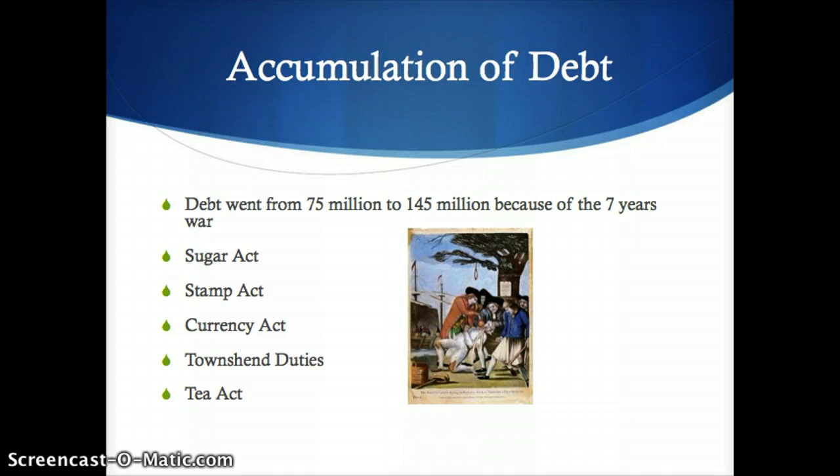Finally, the Tea Act was an act that allowed Americans to buy cheap tea without import taxes or middlemen. However, the Americans refused to buy and drink this tea because it would be a representation of their acceptance of Parliament's authority. As a result, groups got together and decided not to buy or drink the tea at all.